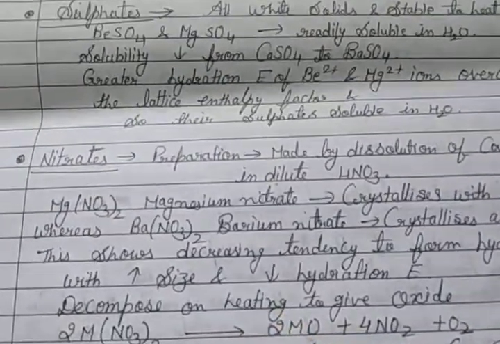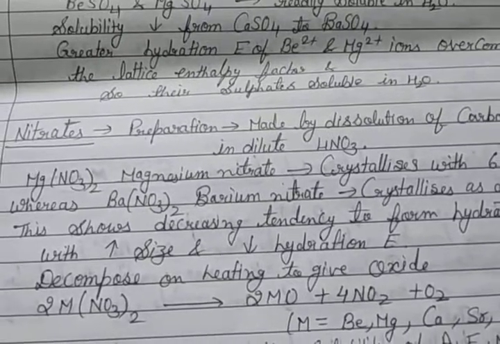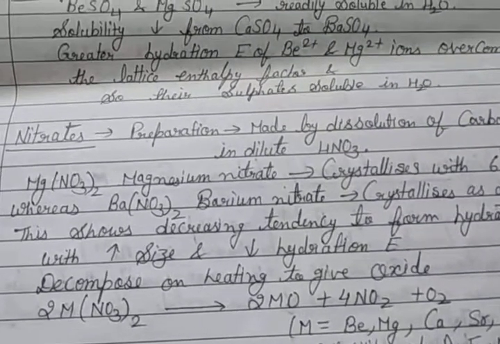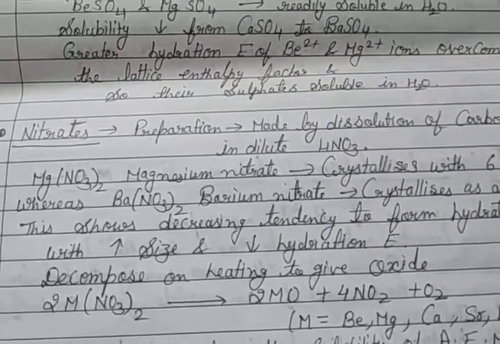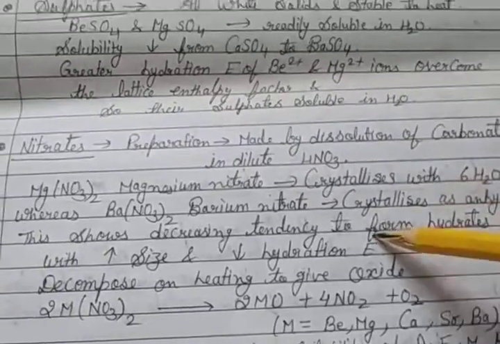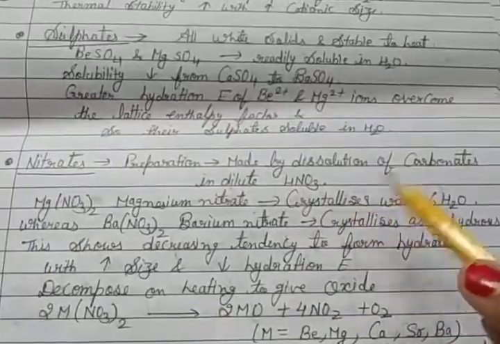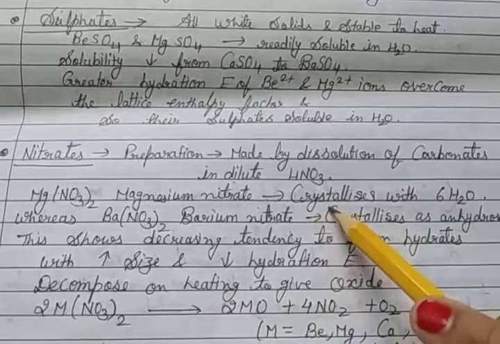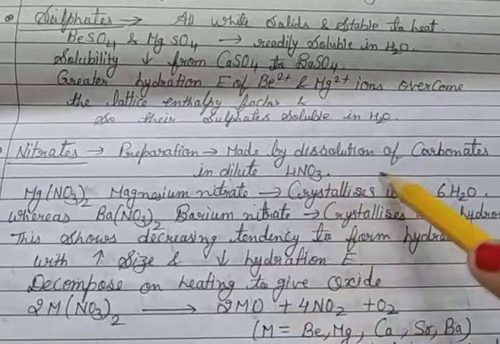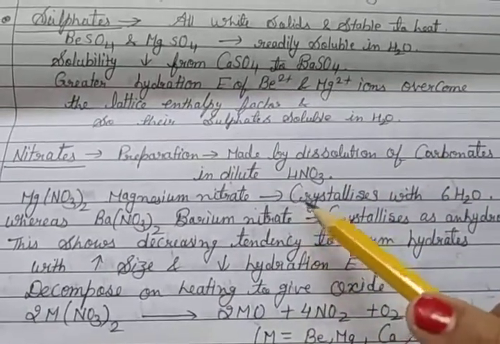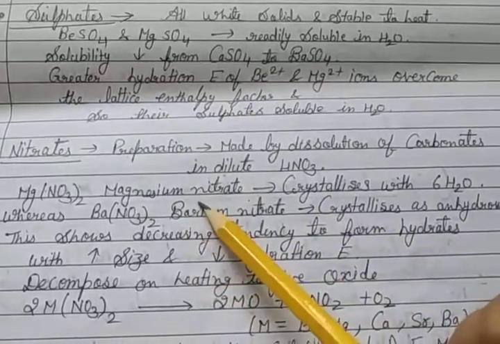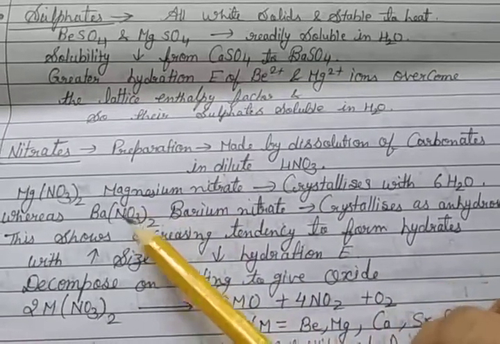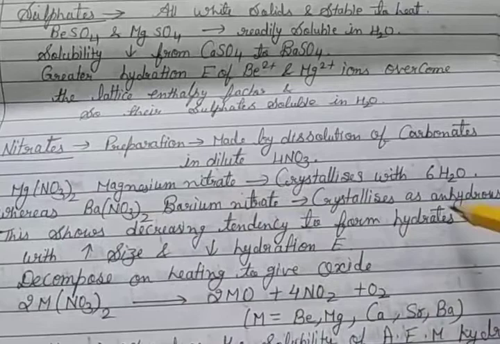Next salt is nitrate. Nitrates are made by dissolution of the carbonates in dilute HNO3, like magnesium carbonate giving magnesium nitrate, Mg(NO3)2, which crystallizes with water.